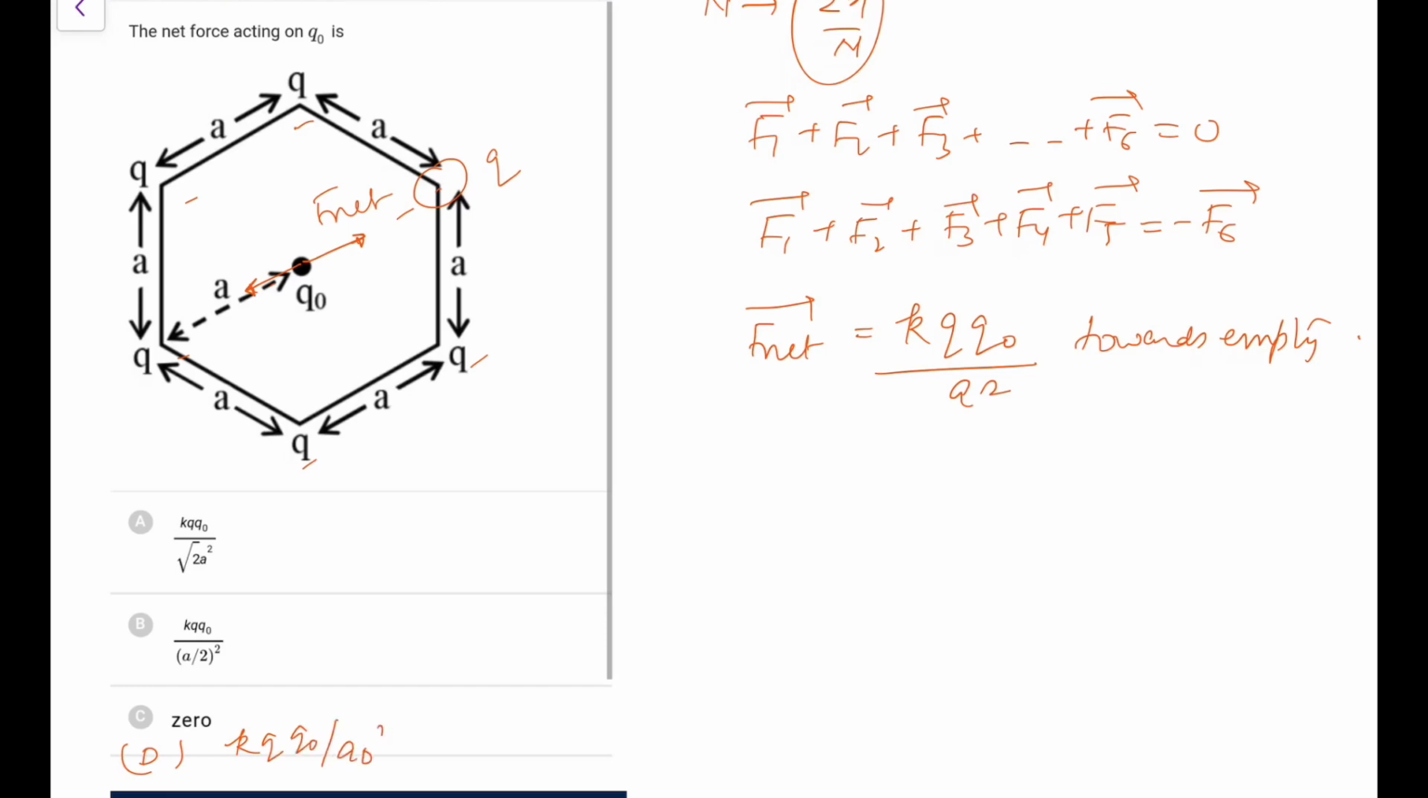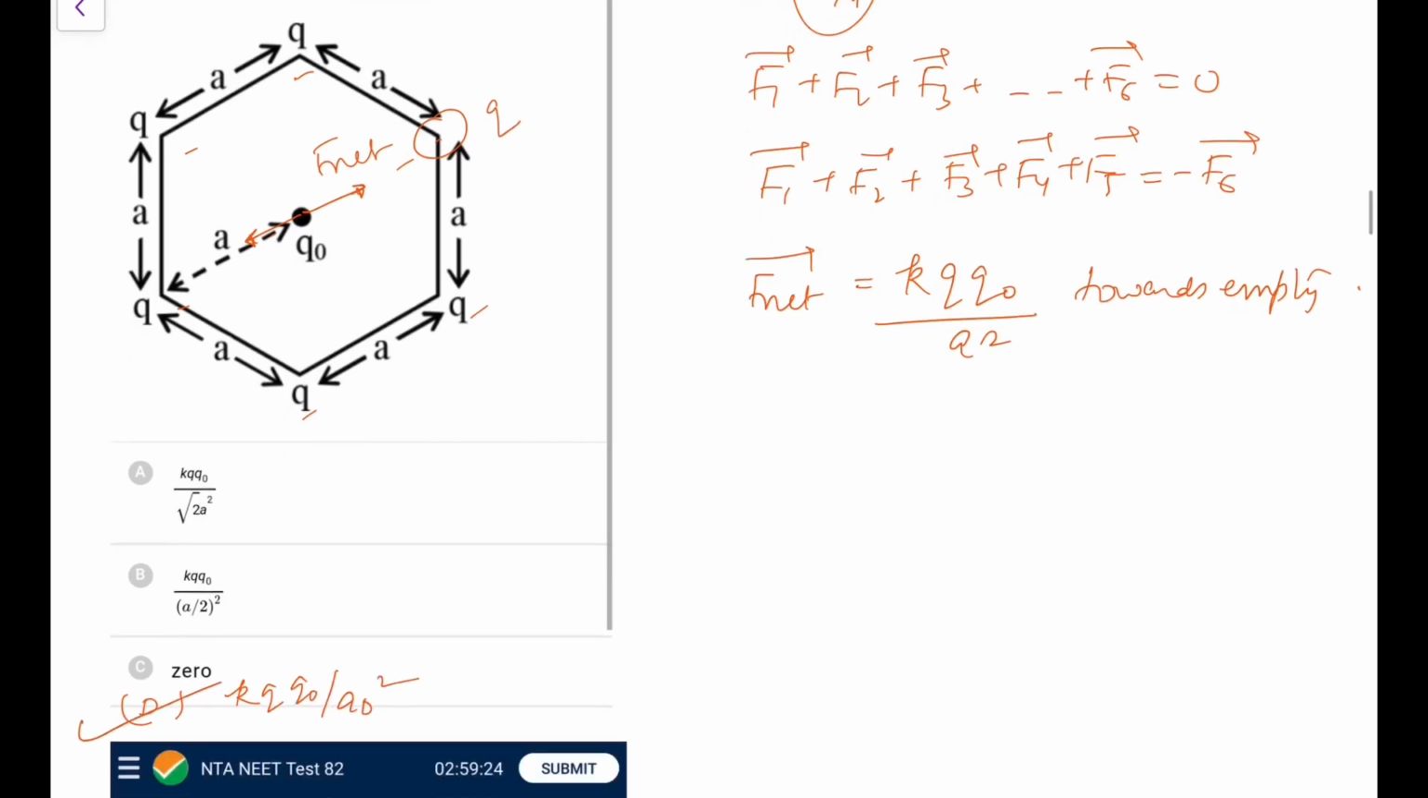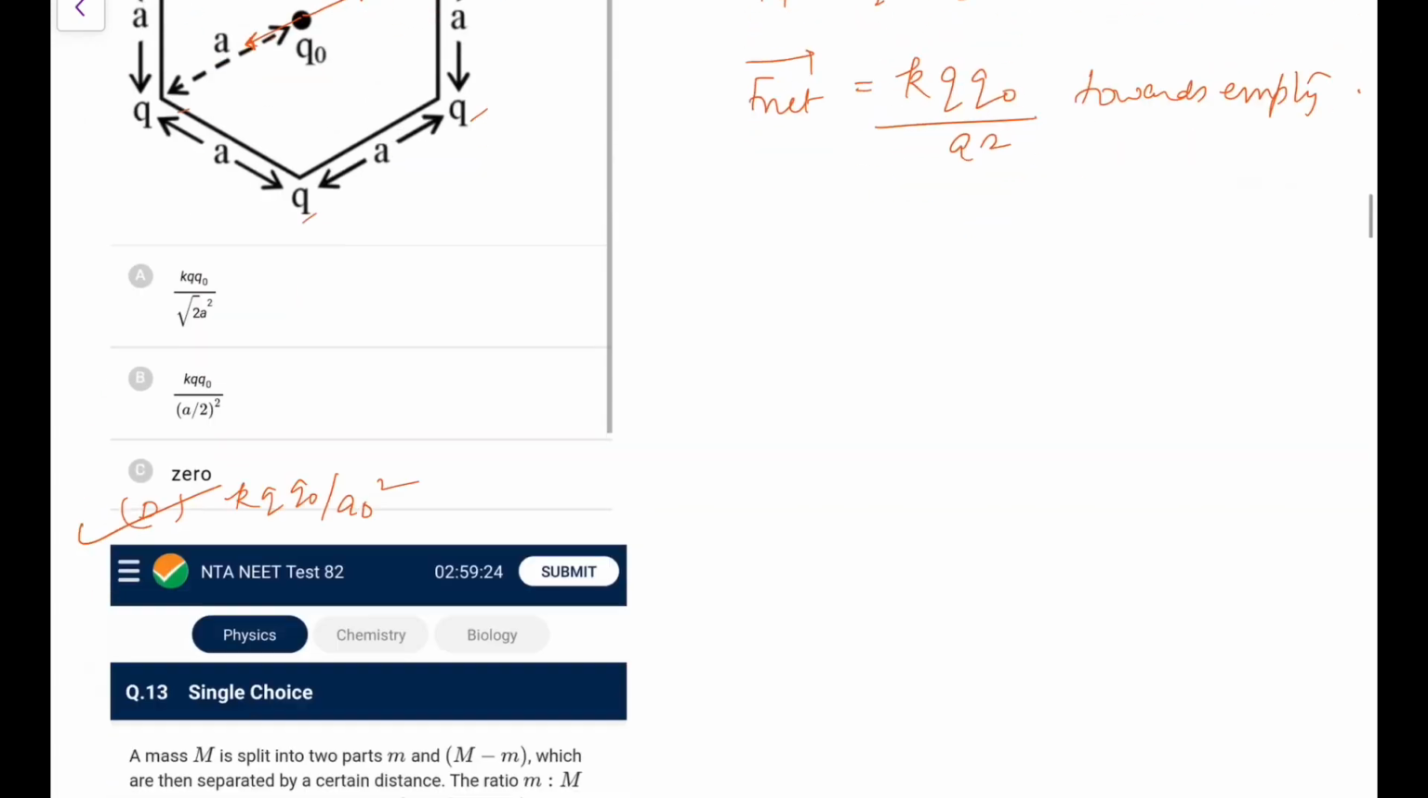It is KQ Q naught by A square, so go for option D here. So be careful, this was empty, I would have taken 0 otherwise. Mass M is split into 2 parts, small m and capital M minus m, which are then separated by a certain distance. The ratio which maximizes the force, you know, is equal to 1:1. The m is to M minus m is 1:1, so m is to M would be 1:2.